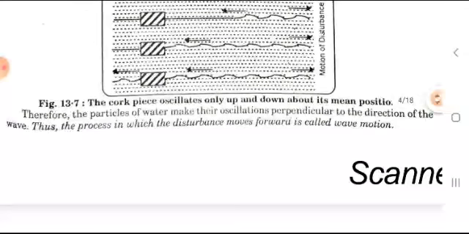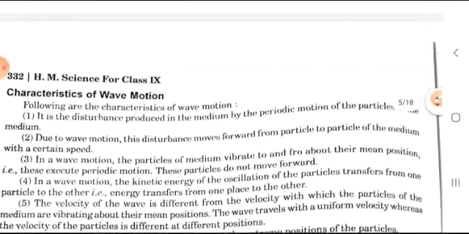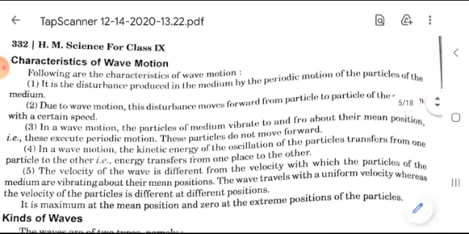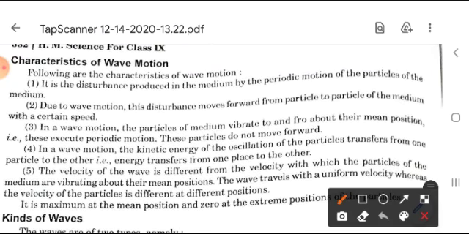Therefore, the particles of water make their oscillation perpendicular to the direction of the waves. Thus, the process in which the disturbance moves forward is called wave motion. Now, some characteristics of wave motion are given here. First, it is a disturbance produced in the medium by periodic motion. Second, due to wave motion, this disturbance moves forward from particle to particle in the medium. Third, in a wave motion, the particles of the medium vibrate to and fro about their mean position.